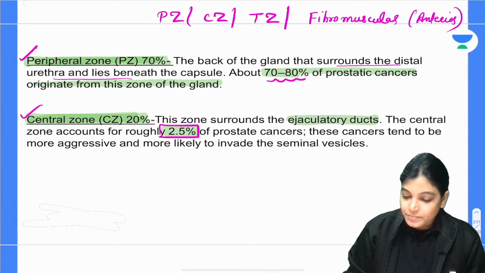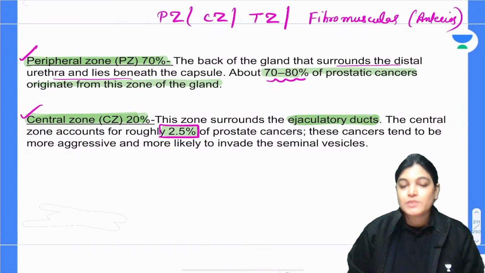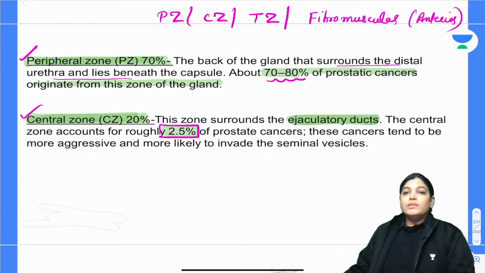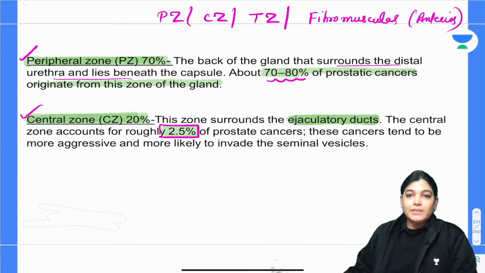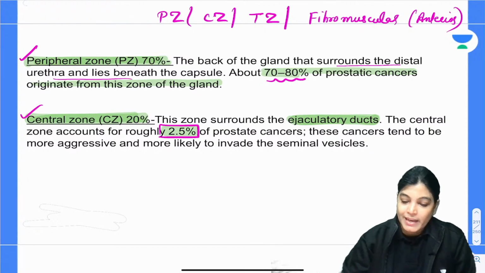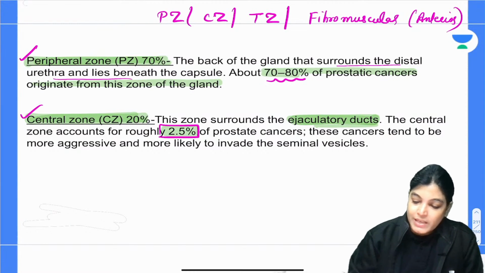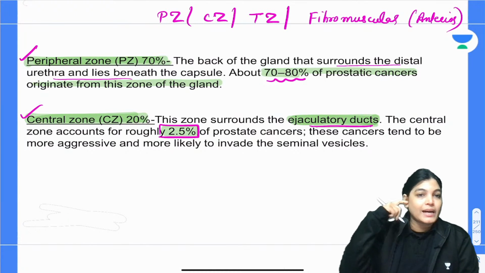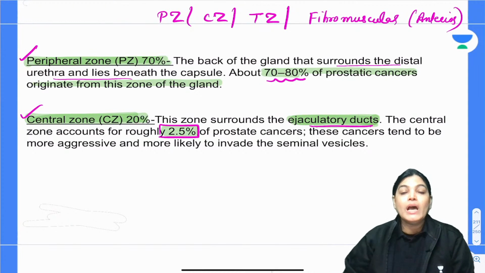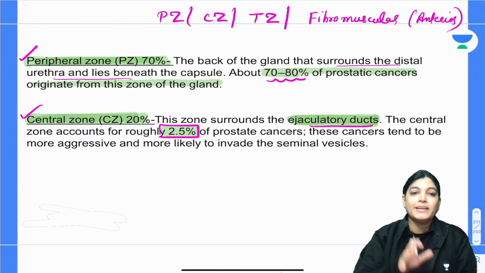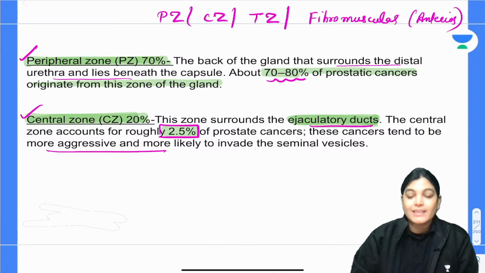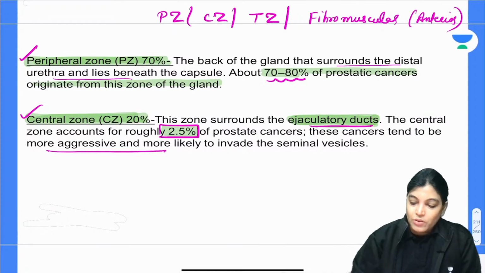The ejaculatory duct. The ejaculatory duct is formed by the joining of the ductus deferens and the seminal vesicle. The part of the prostate gland surrounding the ejaculatory duct forms the central zone, and 2.5% of prostatic cancers arise from it. It is a more aggressive kind of cancer if involved, because it lies very close to the vas deferens, and the seminal vesicles can also be involved.